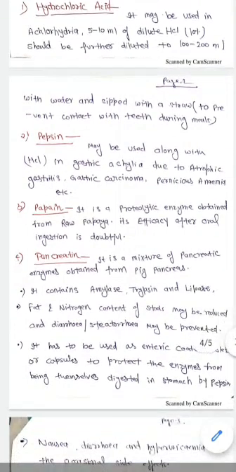The next compound in the category of digestants is pancreatin. Pancreatin is basically a mixture of pancreatic enzymes we obtain from pig pancreas. This mixture contains amylase, trypsin and lipase. After the administration of pancreatin, fat and nitrogen contents of the stool may be reduced and diarrhea may be prevented.